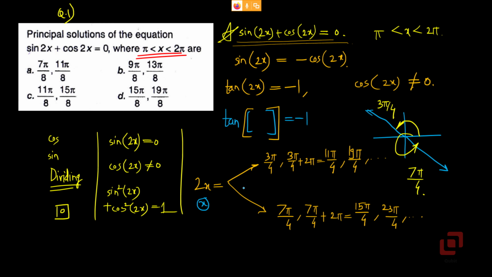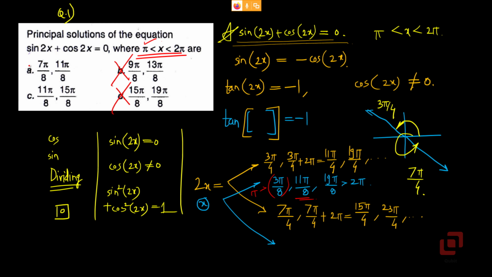So what will the values of x be now? 3 pi by 8, then 11 pi by 8, 19 pi by 8. Now ignore 19 pi by 8 because it is greater than 2 pi. Ignore 3 pi by 8 because it is less than pi, and as per the problem x cannot be less than pi. So 11 pi by 8 is the only solution that we have got, and 11 pi by 8 is absent in B and D, so it has to be either A or C.